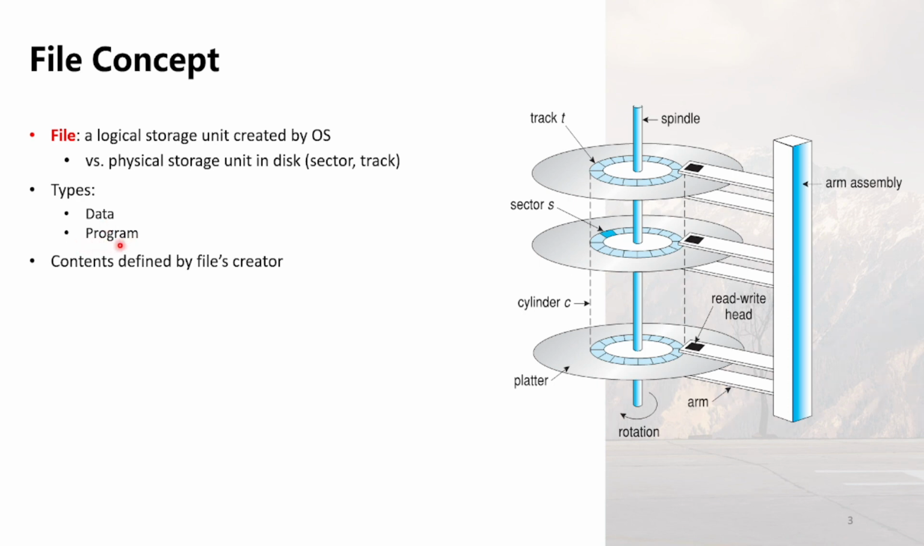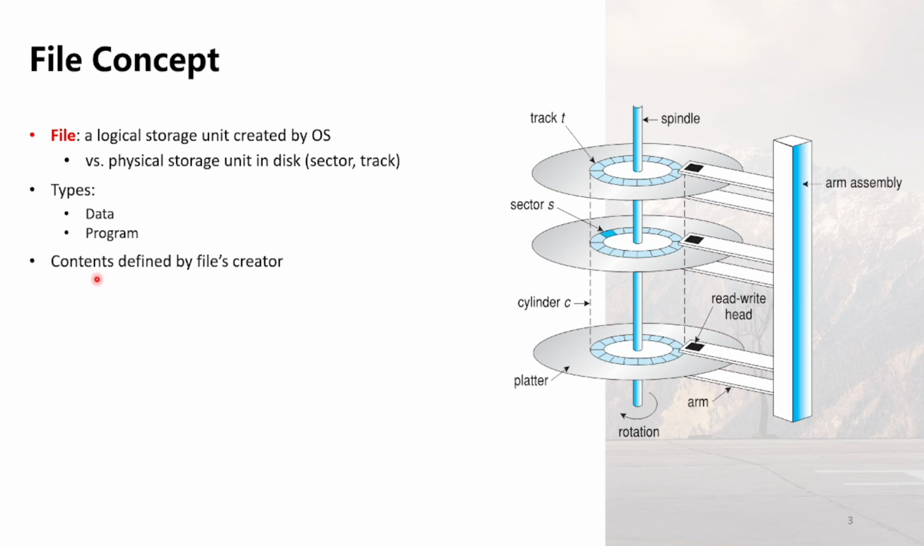Program files are files containing code and are designed to be executed by the CPU. They are written in programming languages and are compiled into a format that the computer can run directly as instructions.